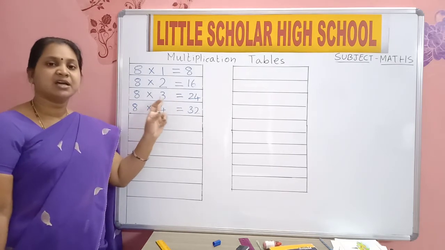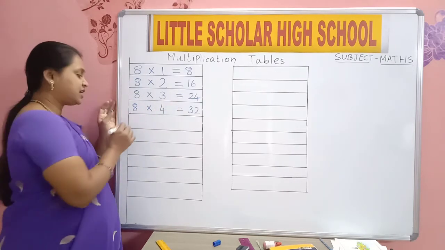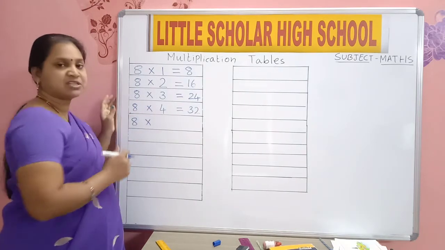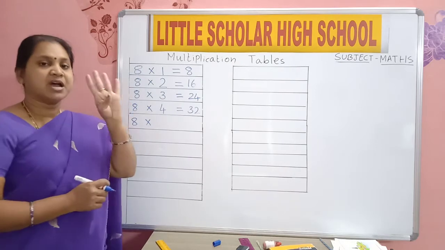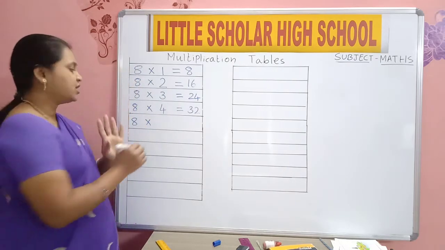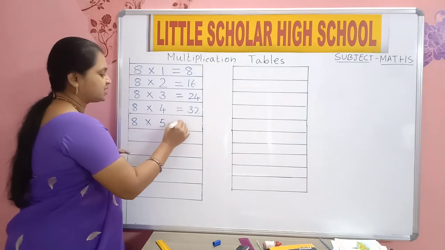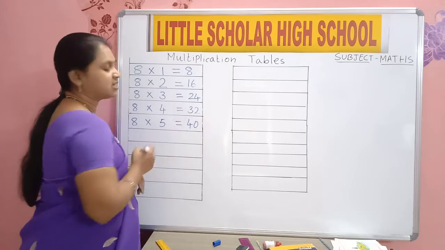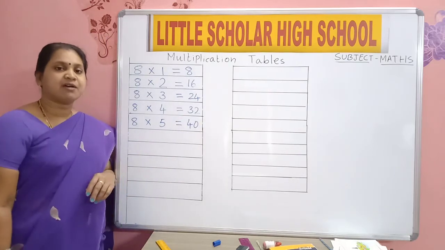Again, 8 table. Now we will write 8 into. After 4 which number comes? After 4, 5. So 8 5s are 40.